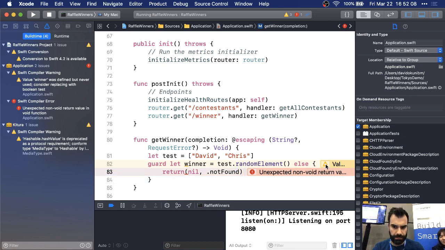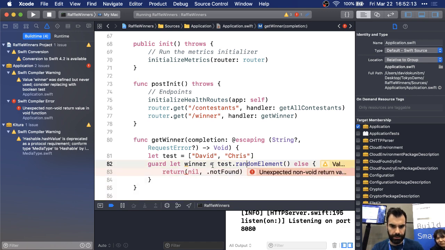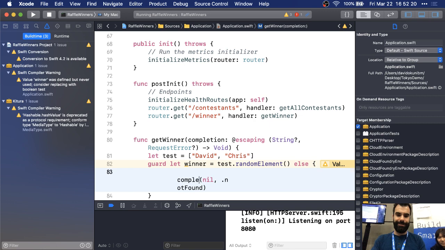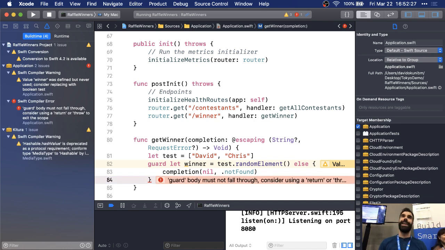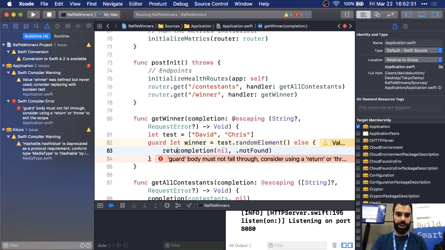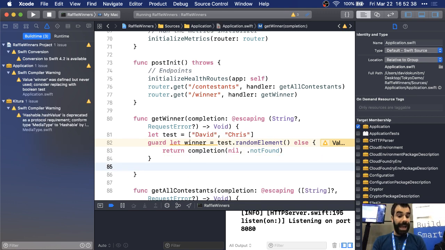What's the issue here? Guard let winner equals tests randomElement. What's wrong with what I'm doing? That doesn't seem to be an issue. Completion, not return. Yeah, it's live, like I said. Yes, thank you. No, please, I'm open to crowd participation. I don't know everything all the time. Guard body must not fall through. Okay, so, return completion. Now we go. Does this build? Yeah, okay, we're good. Okay, and if we have a winner, then we can simply say completion winner nil.